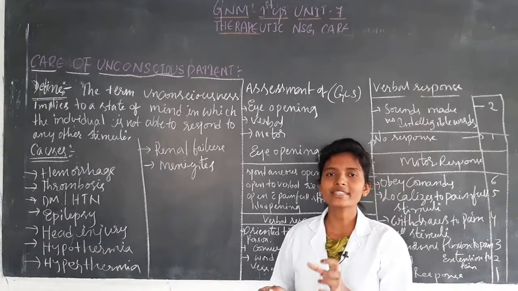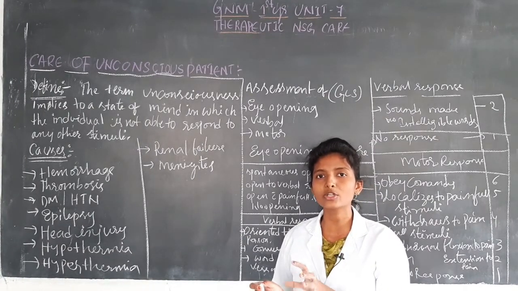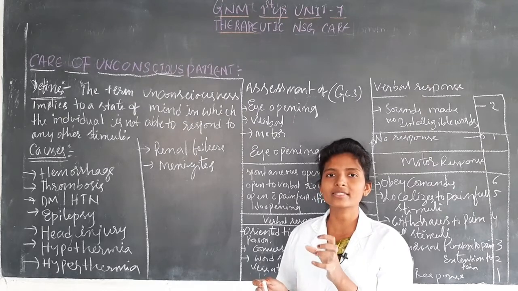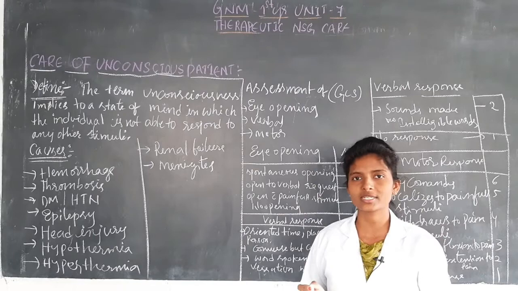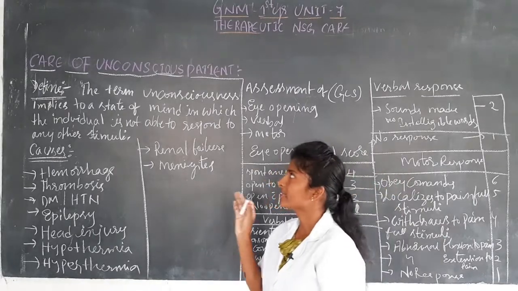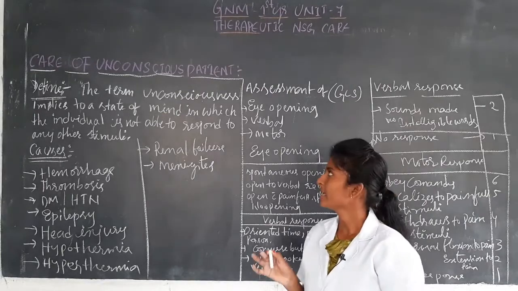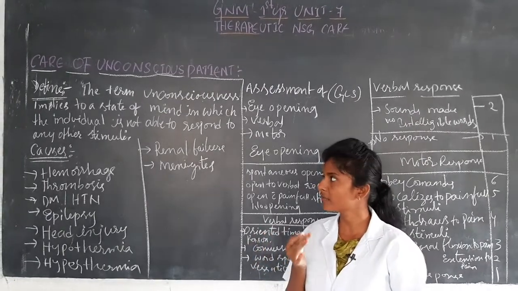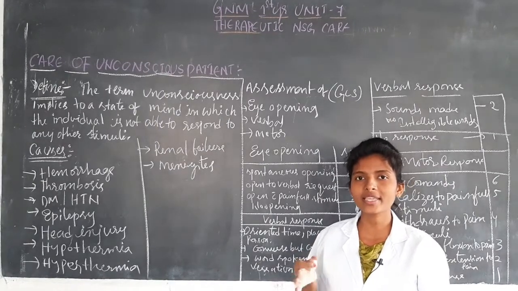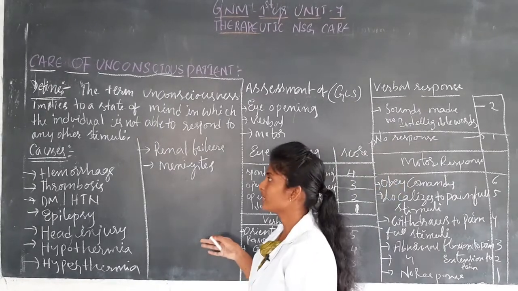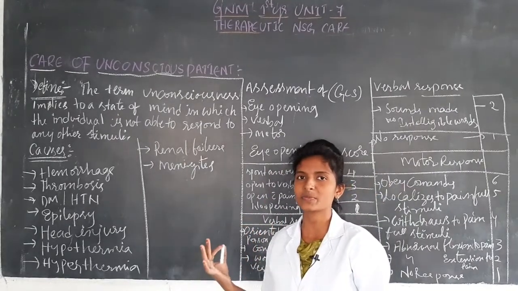When the patient is not able to respond individually to any other stimuli, this is the meaning of an unconscious patient. So this is the definition of unconsciousness.